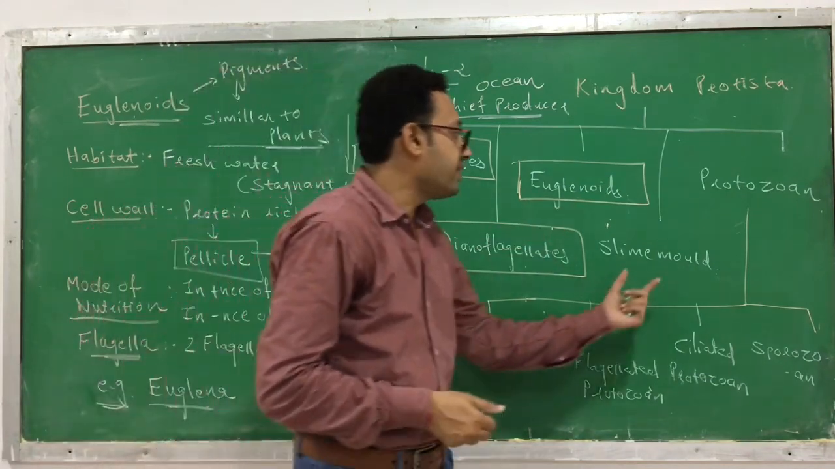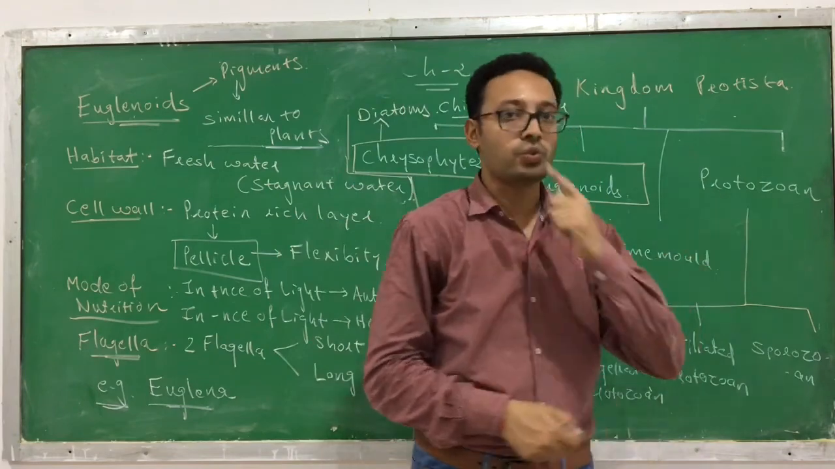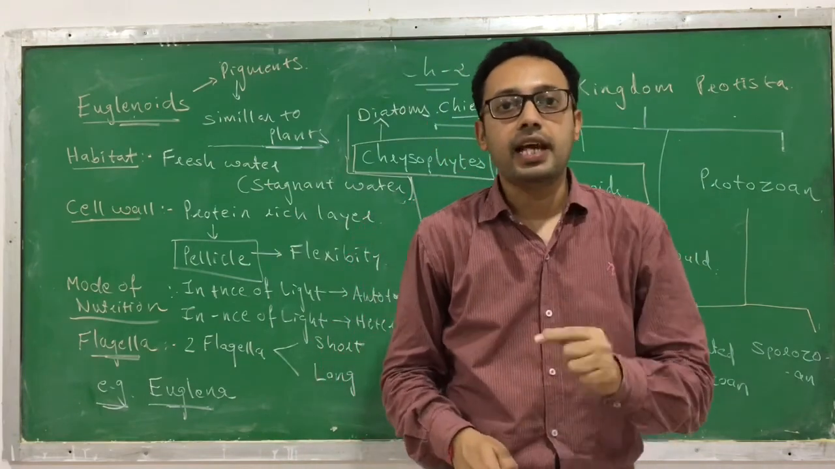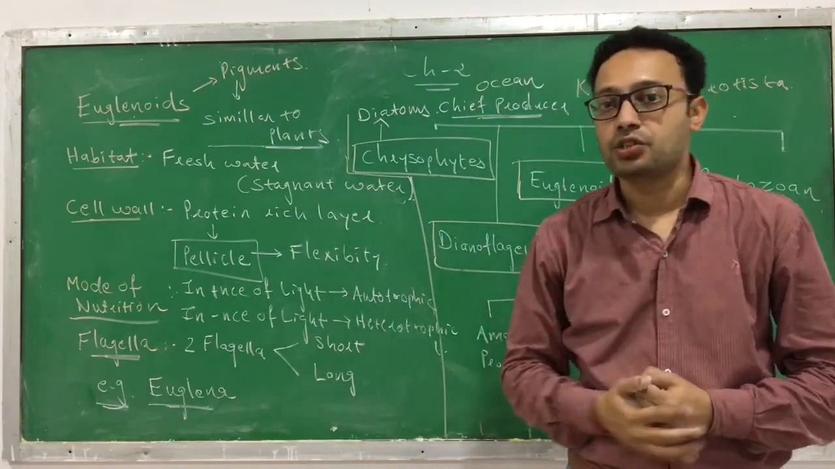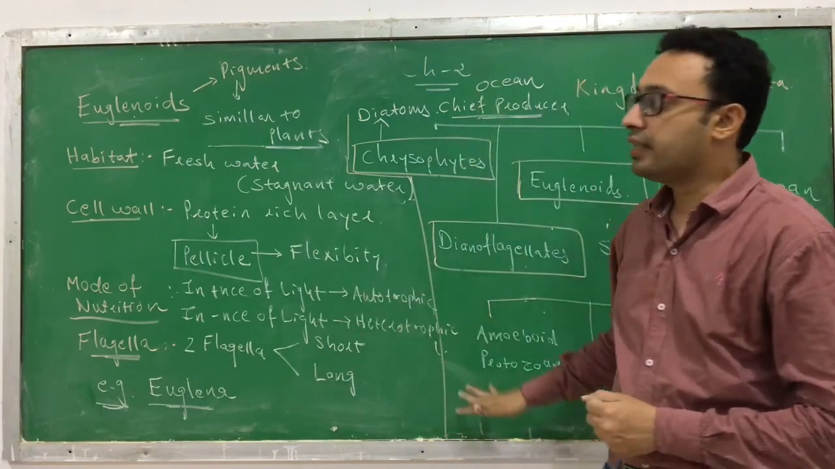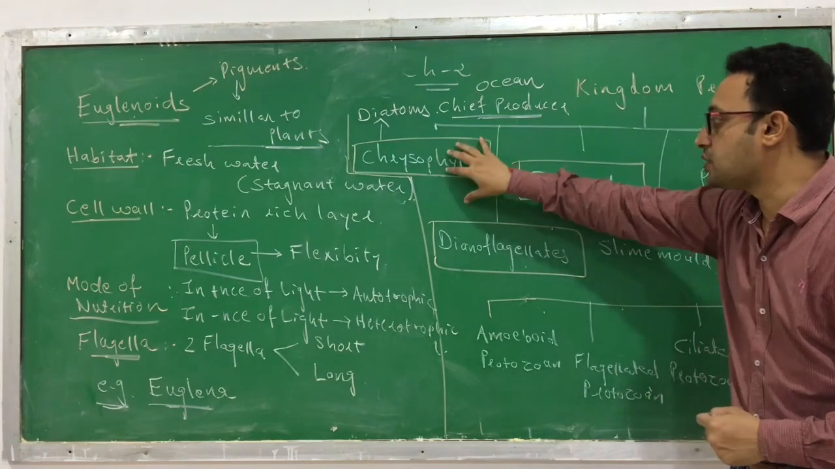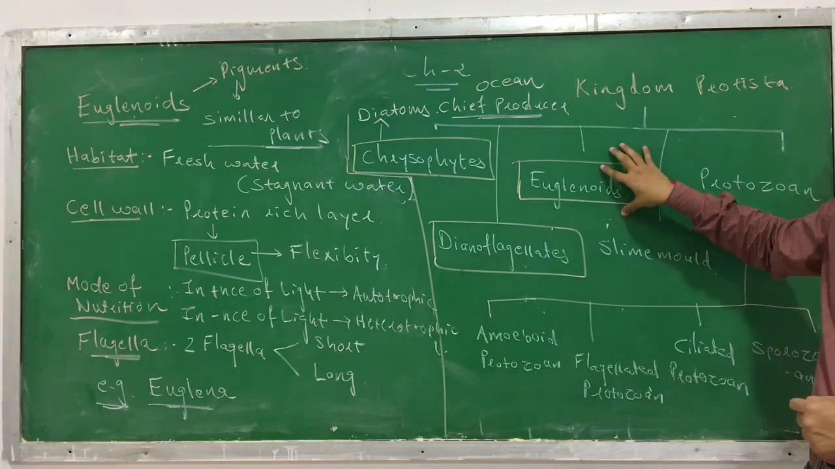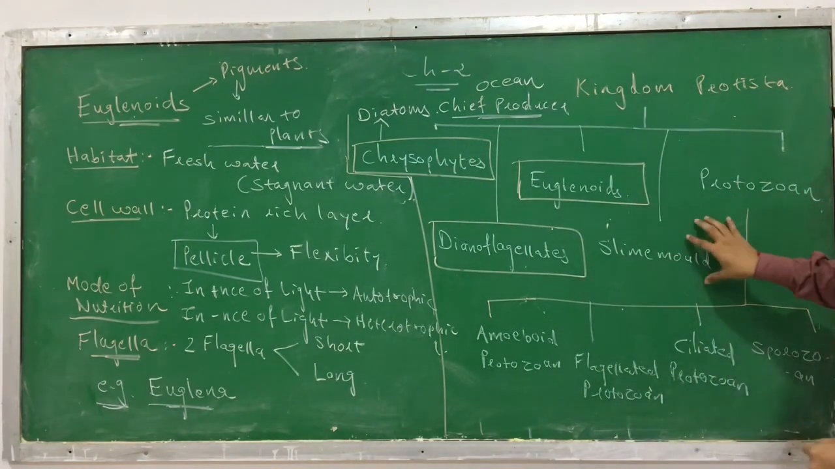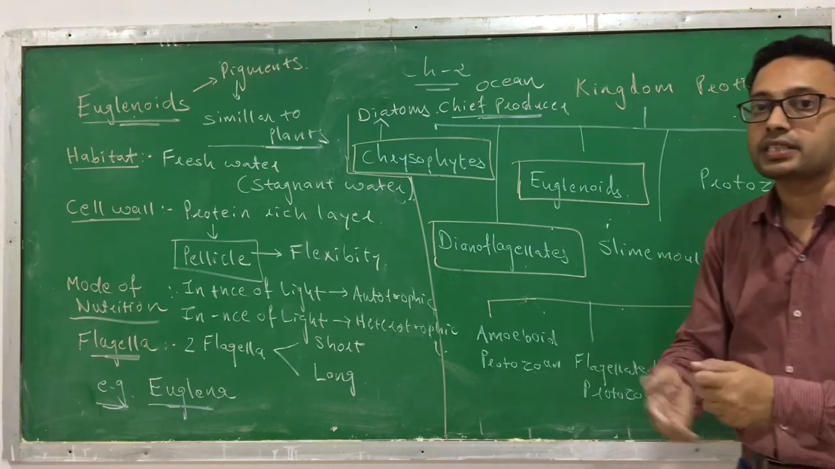Now we are left with the other two, slime molds and the protozoa. We will discuss slime molds and the protozoa in the next session. Till then, keep learning about the kingdom Protista. Prepare these three: chrysophytes, dinoflagellates, and the euglenoids.